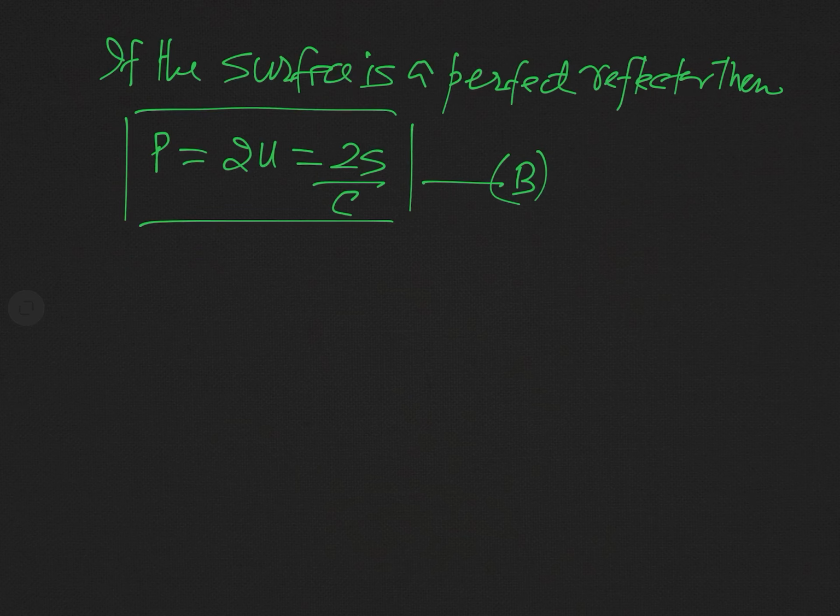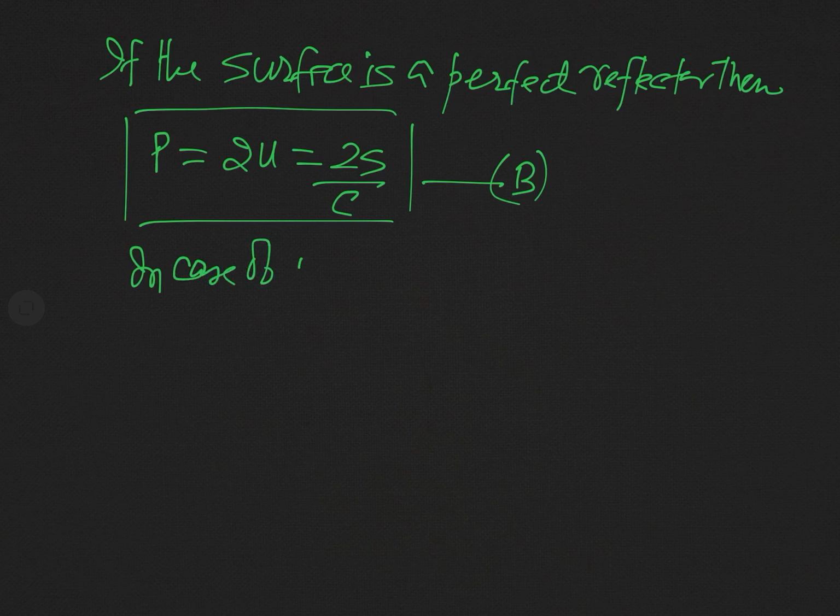Now let us consider the case of isotropically incident radiations. When you say isotropically incident radiations, it means this radiation is uniform from all directions, and you also say this is a diffused radiation.